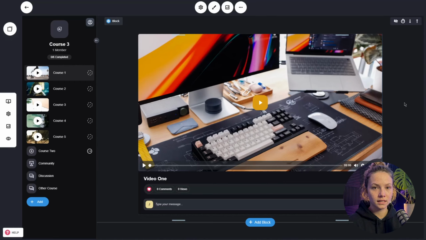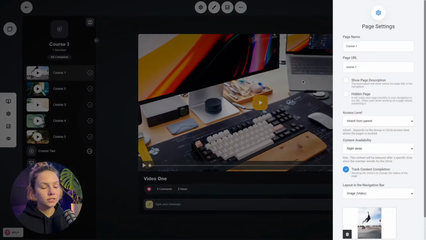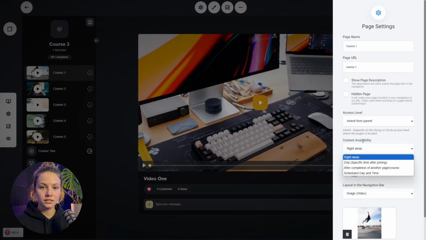All right, so let's talk about the dripping of content. This is very cool, especially if you're building some kind of a course or content that you want to be scheduled after somebody joins or they do something. So inside of every page and every folder and every group, you have the ability to go into the settings and adjust those settings, which is the content availability.